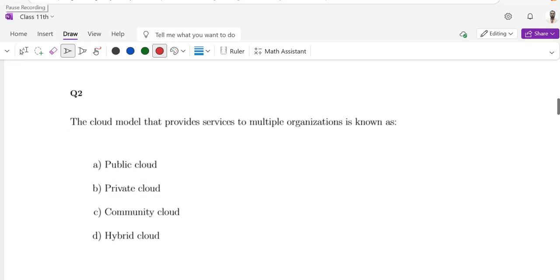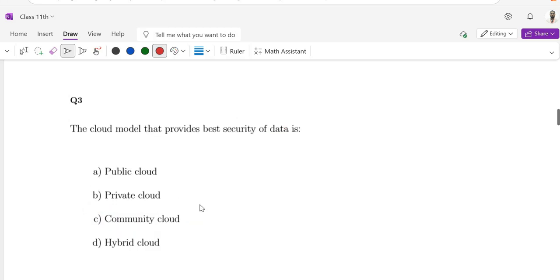Question number 2. The cloud model that provides services to multiple organizations is known as public cloud, private cloud, community cloud, or hybrid cloud. Because it provides services to multiple organizations, it belongs to the community cloud.